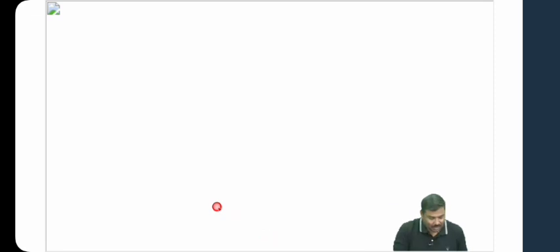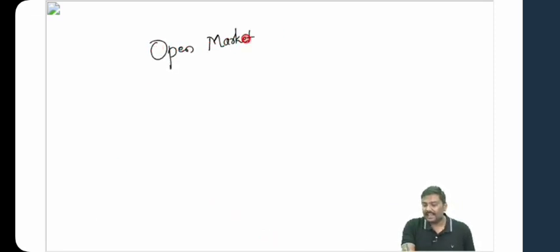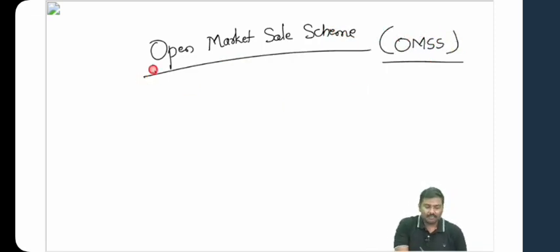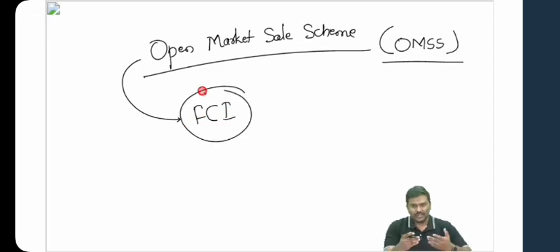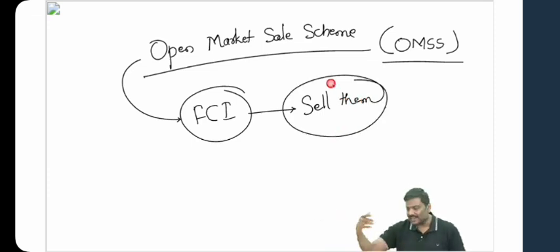So very recently there was one current affairs discussion: the Open Market Sale Scheme. Again, I'm saying you may not find it in the books, but this was there in the current affairs. The Open Market Sale Scheme is basically a process wherein Food Corporation of India, FCI, will take the buffer stocks, the stocks which are stored by the government, and auction or sell them in the market to, let's say, traders, so that the supply of the crops suddenly increases. Any problem with this?